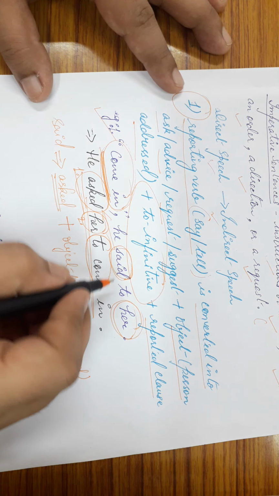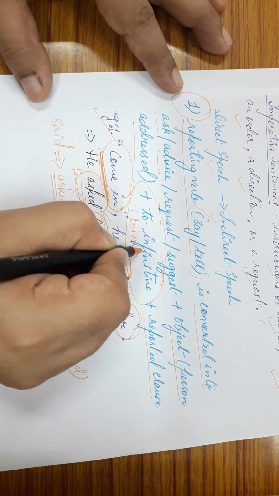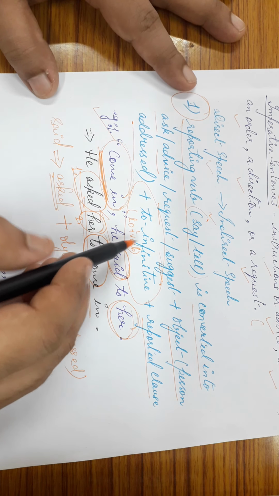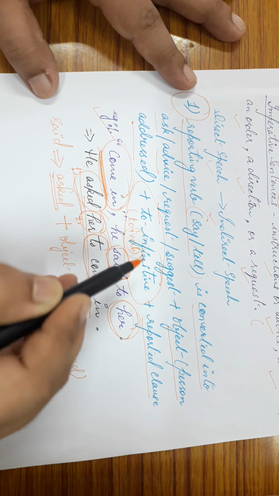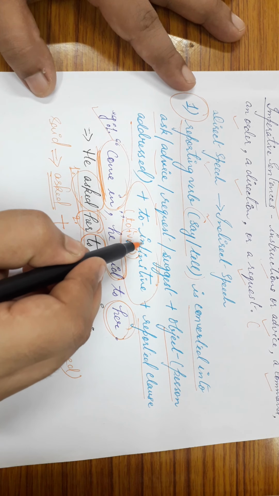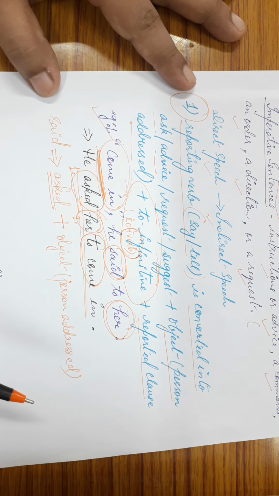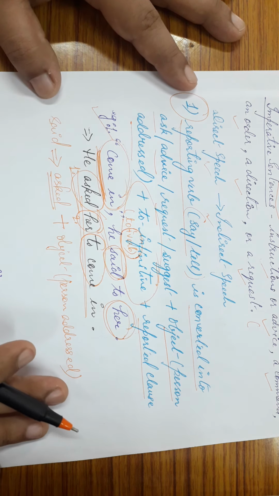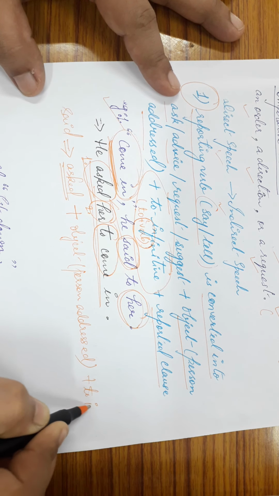Now what is to infinitive? To infinitive is nothing but to plus verb. There is a very simple and general rule of infinitive: whenever we have to plus verb, the form of the verb remains the same. It never changes. Infinitives remain the same in all the tenses. You will never find any change in infinitives or verbs. Next we have to infinitive.